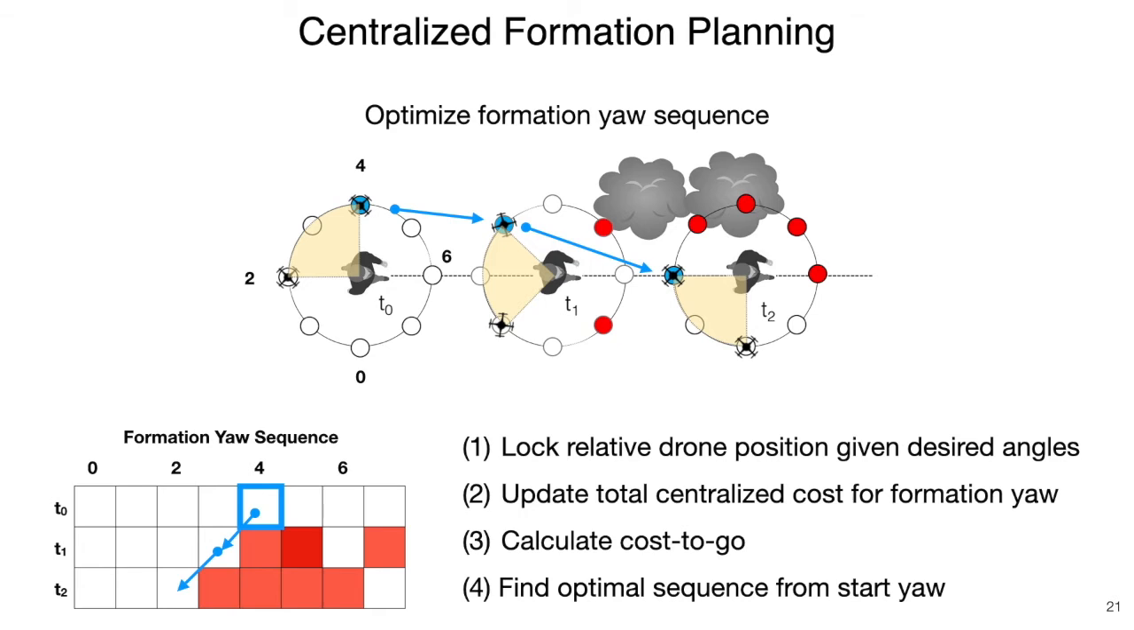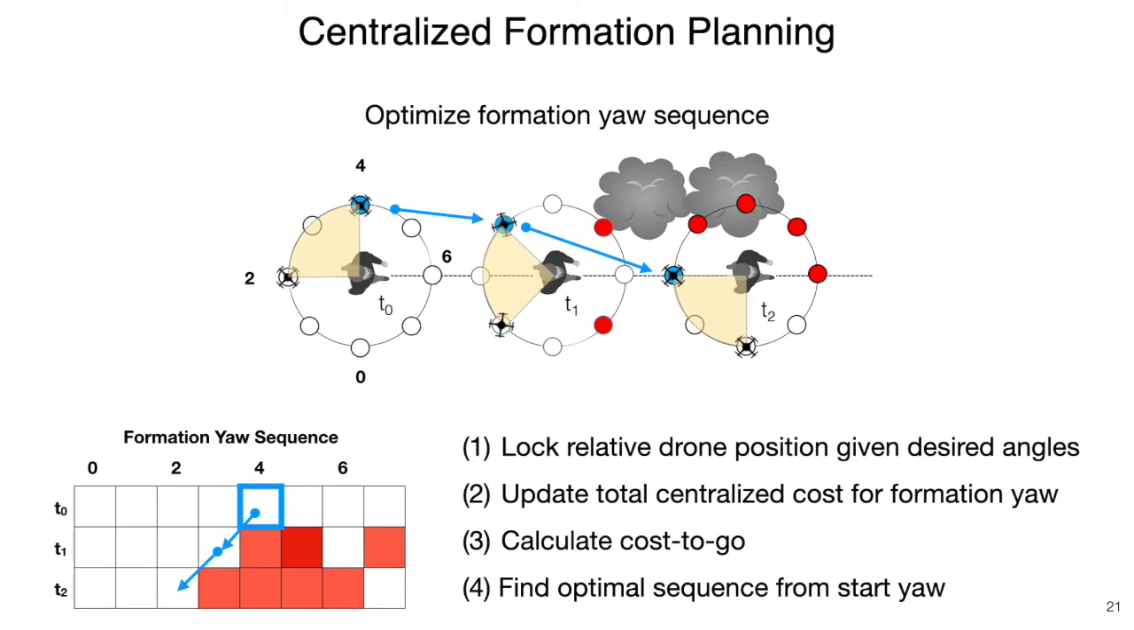Given the centralized planner cost for all robots, we optimize the discrete paths with dynamic programming. In this work, we lock relative drone position given desired tilt, range, and the relative yaw angle between robots. This allows us to only find the optimal yaw angle sequence over t time steps.